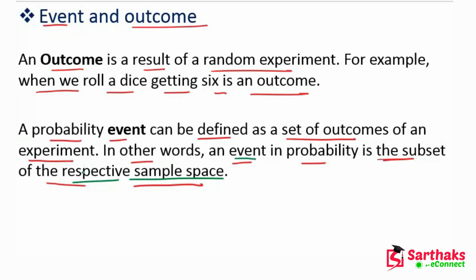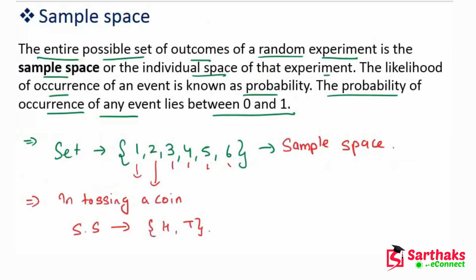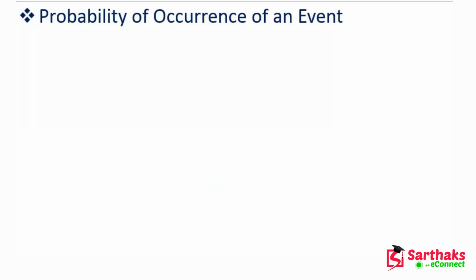So now, my dear friends, our next topic is probability of occurrence of an event. The number of favorable outcomes to the total number of outcomes is defined as the probability of occurrence of an event.